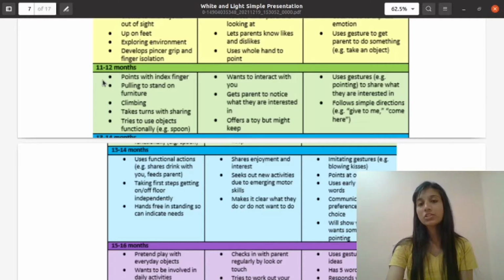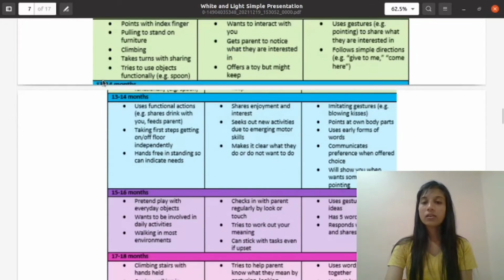Next is language. An 11 to 12 month baby uses gestures like pointing when they want to share something or are interested in something. Follows simple directions like give to me, come here.